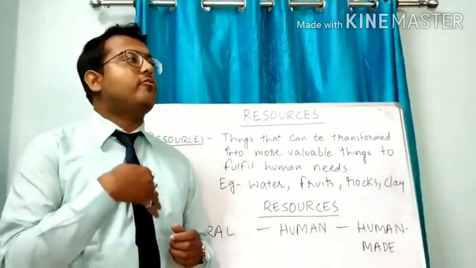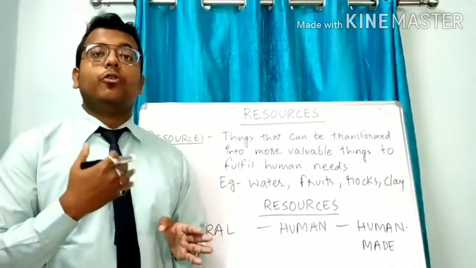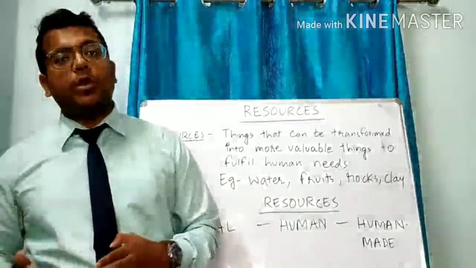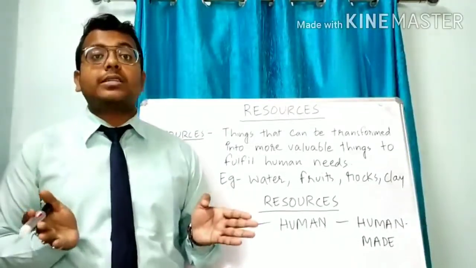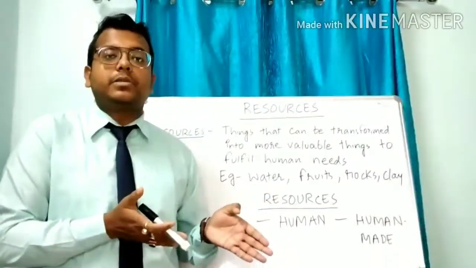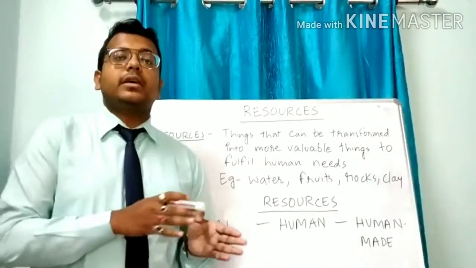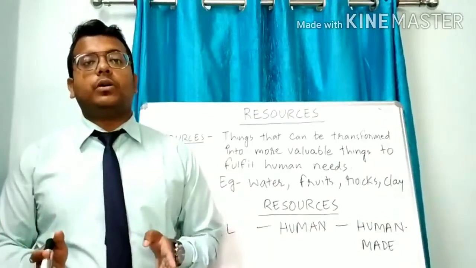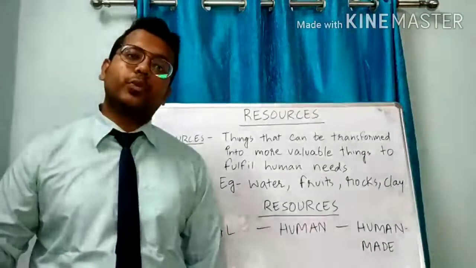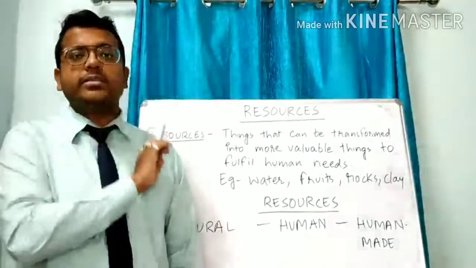And this way, when fire was first invented, they understood how useful fire was to fulfill their needs in cooking and in saving their lives from the animals. The same way, when they understood that rocks can be made into tools which can save their lives from animals, they made that. So this way, human beings started using their knowledge and power to make different things into valuable or useful things that meet our needs. Now, then what is a resource?